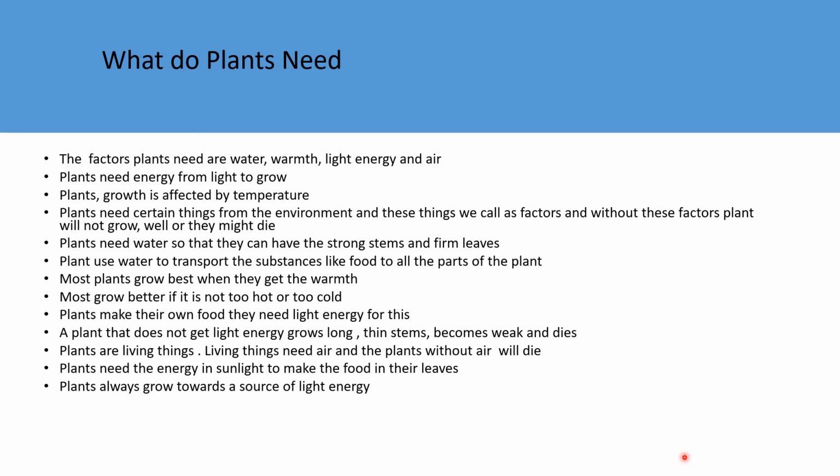Most plants grow best when they get warmth. Most grow better if it is not too hot or too cold. Plants make their own food. They need light energy for this. A plant that does not get light energy grows long, thin stems, becomes weak and dies.